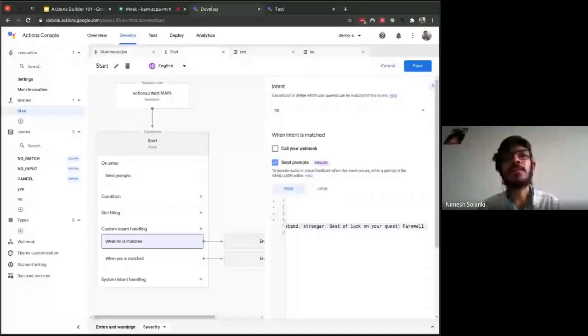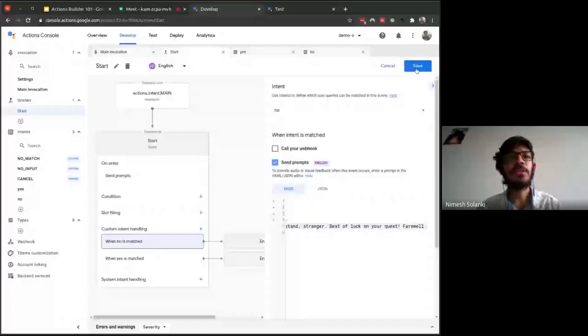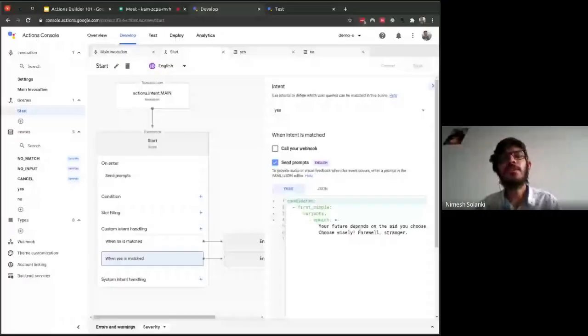As you can see, if the no intent is matched, we are ending the conversation, but we give this string, I understand stranger, to the assistant, and when yes is matched, your feature depends on the aid you choose. If you want to add quotes, single or double, you can, but it's totally fine if you don't. It's a good practice to add them.